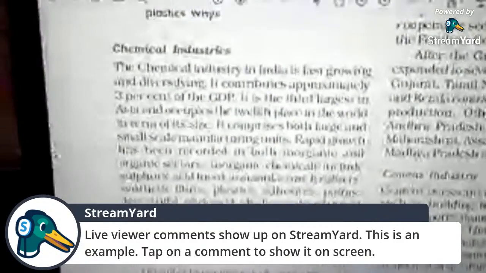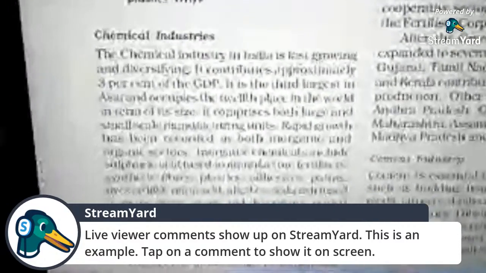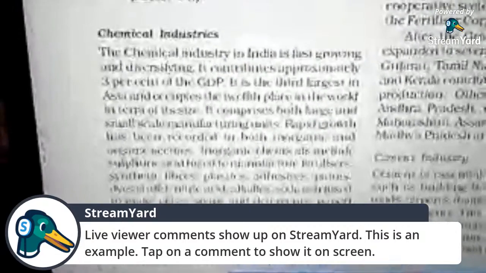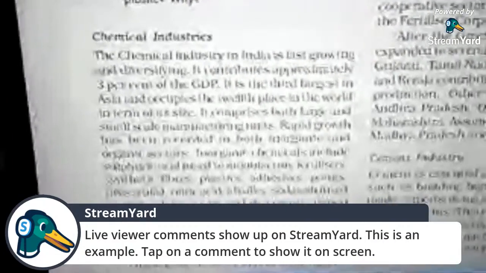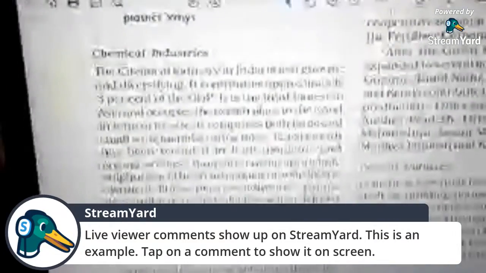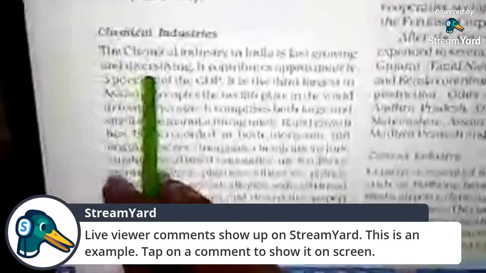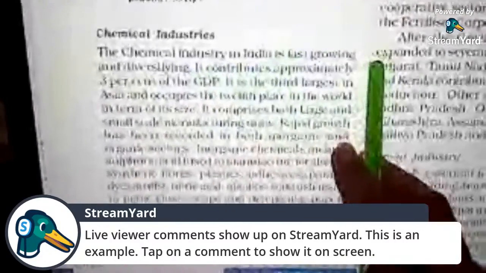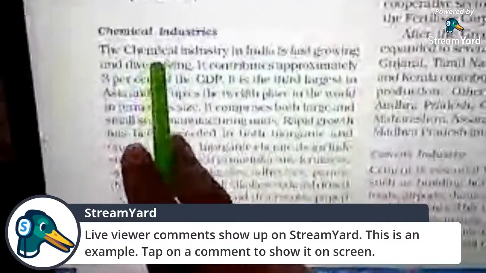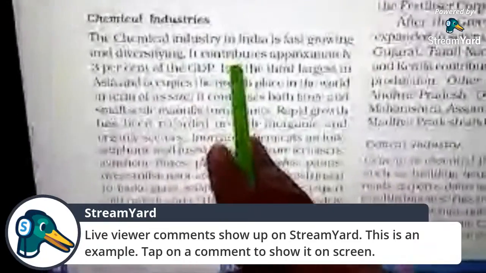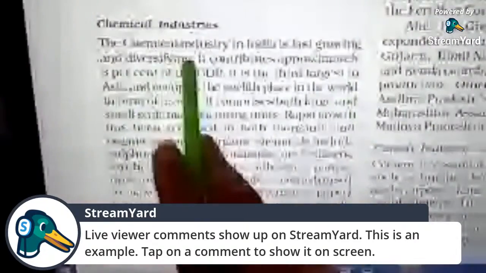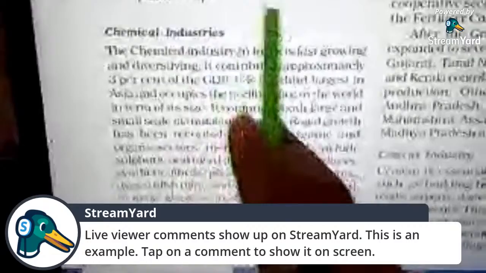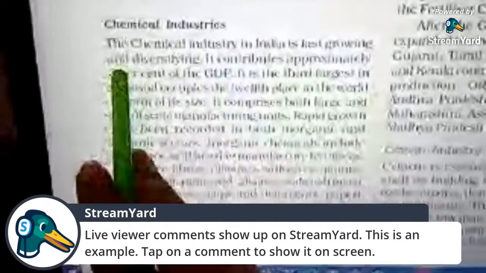We are using chemicals as a preservative in our medical sector, and we also use chemicals in our agriculture. So in India, the chemical industry is a fast growing as well as diversifying industry. It contributes approximately 3% towards the Indian GDP and is the third largest in Asia.